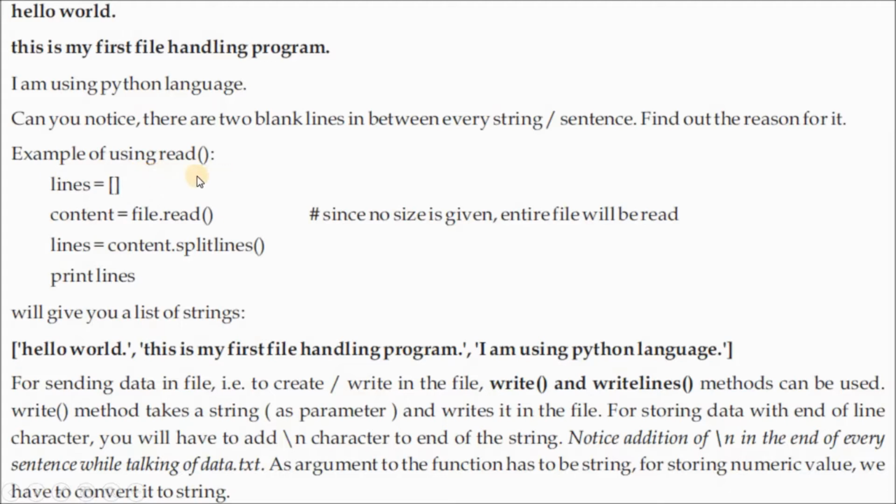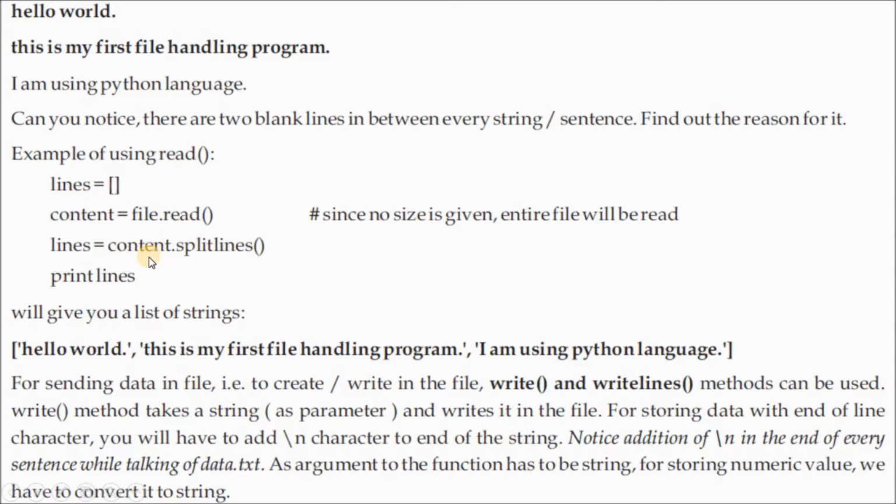Example using the read function. Here lines is a blank list, that means empty list, so there is nothing stored in lines. Contents of file.read: we are reading from the file. Since no size is given, the entire file will be read. If no size is given, the entire file will be read. Lines equals contents.splitlines, so every line it will read and store in lines.